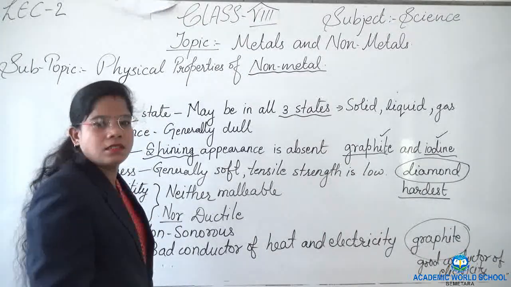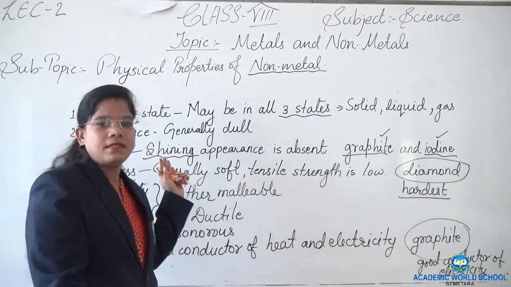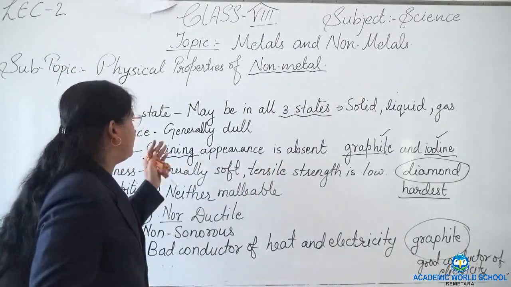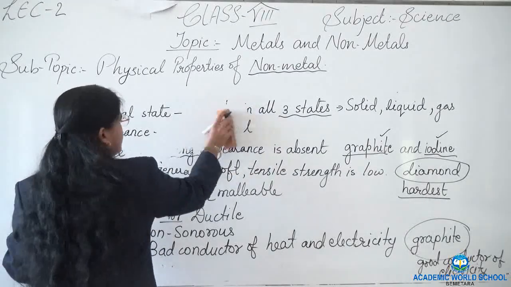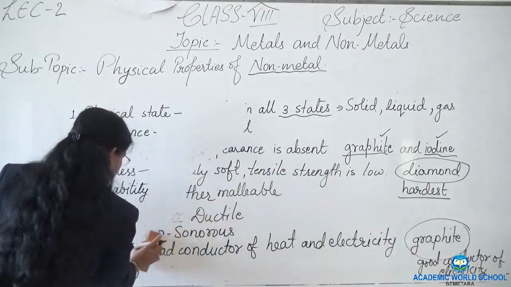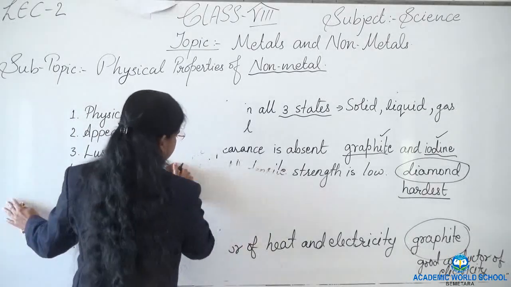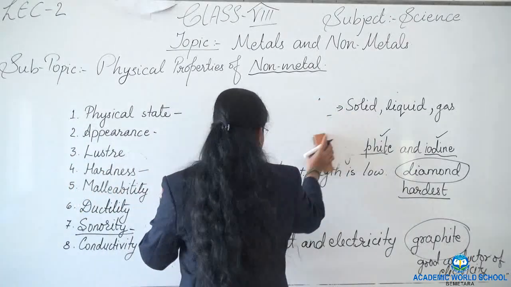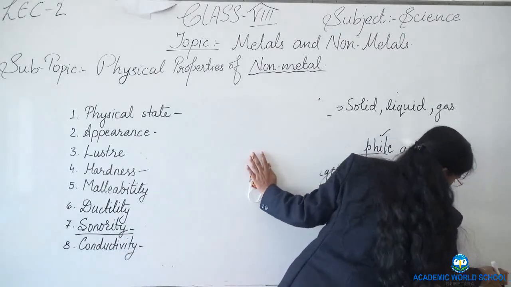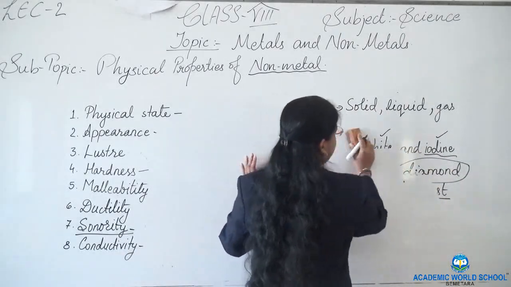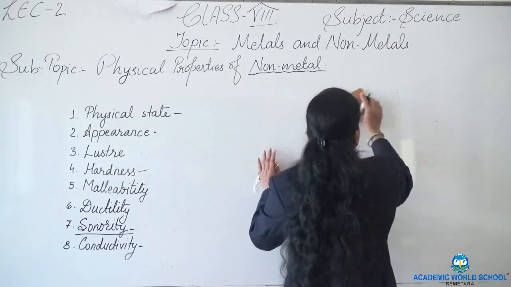Now we will discuss the difference between metals and non-metals on the basis of their physical properties under the same headings. The physical properties of metals are different from those of non-metals.